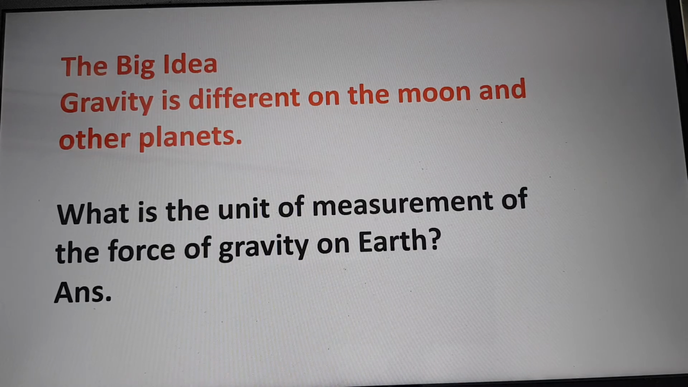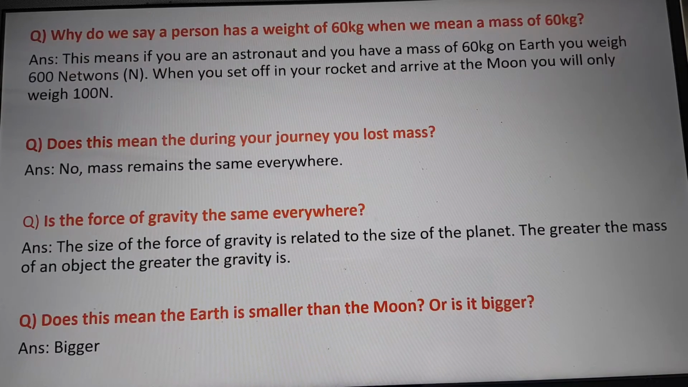When you set off in your rocket and arrive at the moon, you will only weigh 100 newtons, that is 1/6 of the weight on Earth, that is 600 divided by 6, that is equal to 100. Does this mean that during your journey you lost mass? No, mass remains the same everywhere.